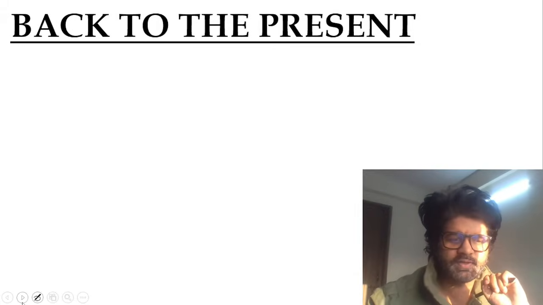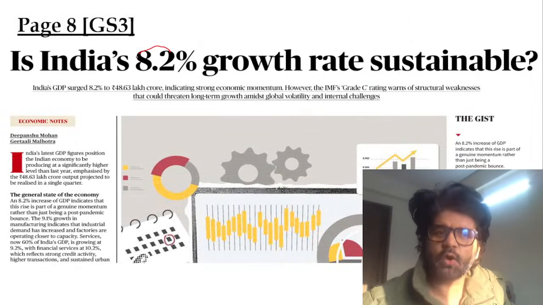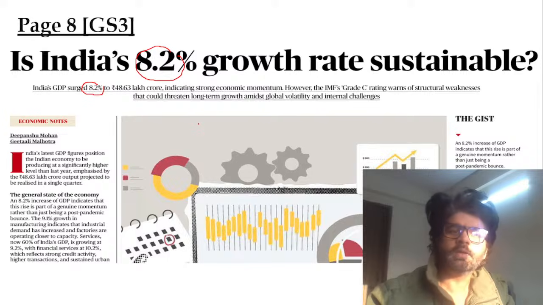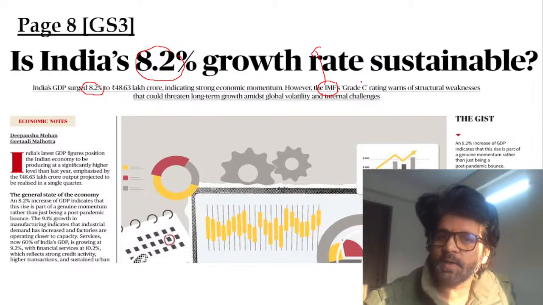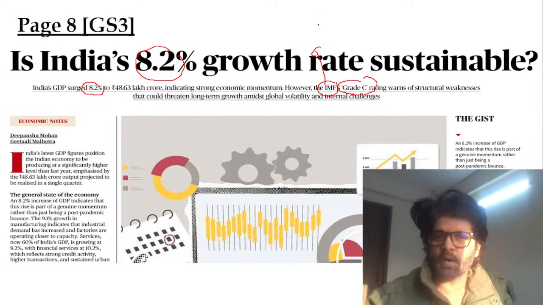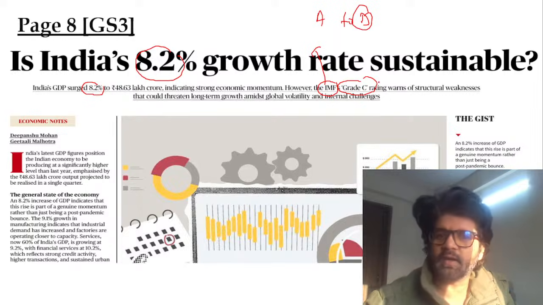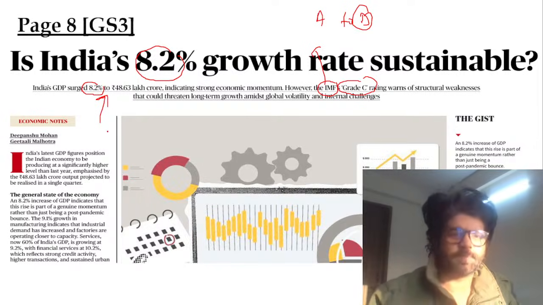Let's come back to the present and talk about today's article. Is India's 8.2% growth rate sustainable? We have talked about how India's current GDP is growing at 8.2%, and this is not the first time we are reading it. This article is important from Mains' perspective. The IMF, International Monetary Fund, established in the 1940s at the Bretton Woods Conference, has given India a grade C rating. They have A to D ratings, and they have given India the second last rating, even though we are doing awesome. And Amrit Kaal is here. Why? This article will give you some perspective.